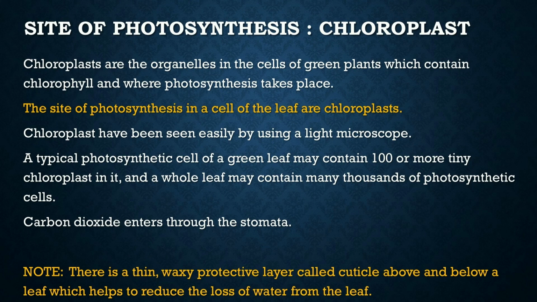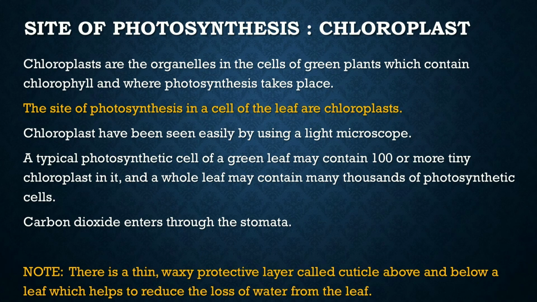So the site of photosynthesis in a cell of the leaf is the chloroplast, and these chloroplasts can be seen easily by using a light microscope. A typical photosynthetic cell of a green leaf may contain 100 or more tiny chloroplasts in it, and a whole leaf may contain many thousands of photosynthetic cells.